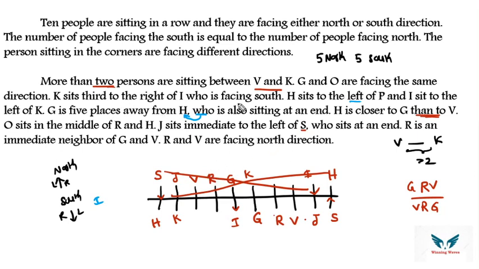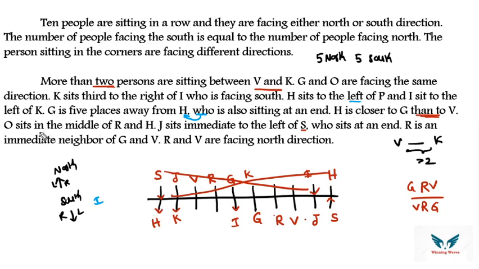Let's see based on the other 2 persons who are missing. Then H sits to the left of P. P can be here or here, we can't say. And I sits to the left of K. If this is towards the left of K, it means K should face south direction. And already it is given that the persons sitting at the corners are facing opposite. So if one corner faces north, then in the other corner H should face south direction.